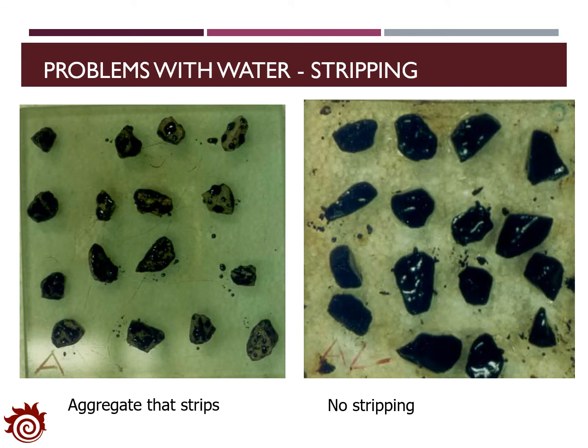Stripping is one significant impact of water on asphalt concrete. The two figures here compare the aggregates with and without stripping. On the left, we can see that once the stripping effect occurs, the asphalt binder at the surface of the aggregate will fall apart. With that, it is unable to provide the appropriate properties for the pavement as designed.